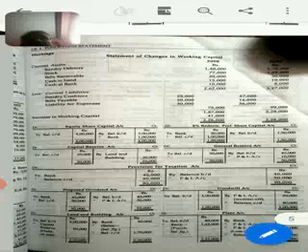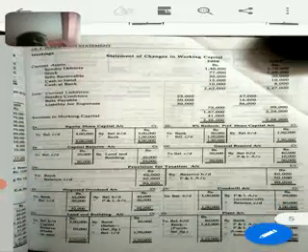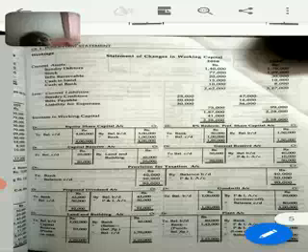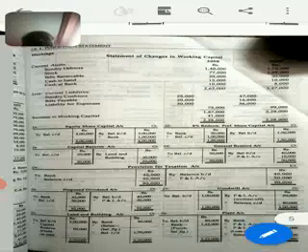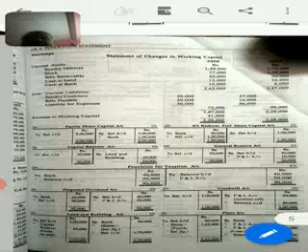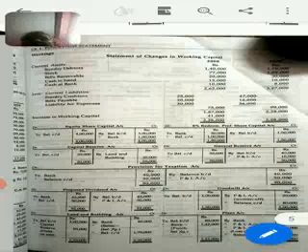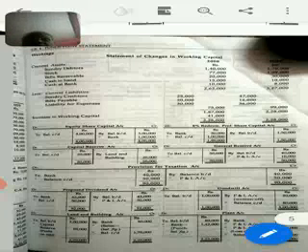Next comes your preference share capital. Preference share capital will have balance BD, and if there is a redemption it will come to bank, and we will have the resultant figure. Similarly for equity share capital also we will have 'by balance BD', and if there is a fresh issue of equity share, what will be the entry? Bank account debit to equity share capital, so we need to write 'by bank'.